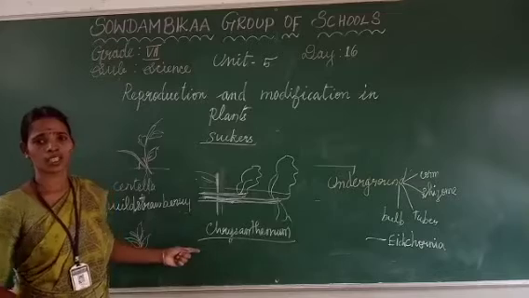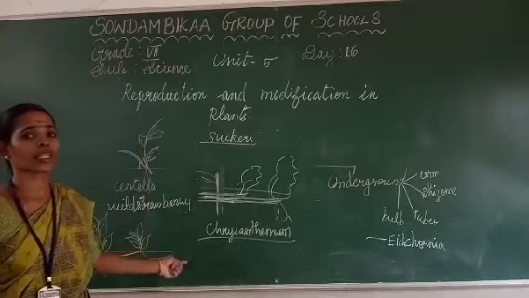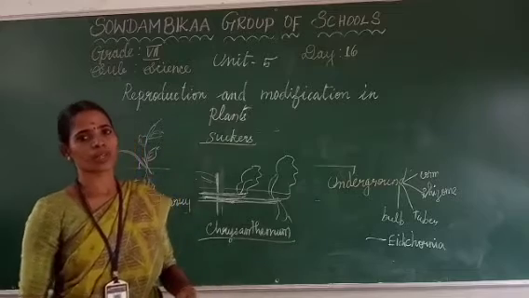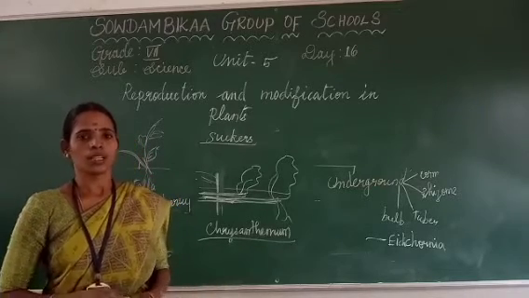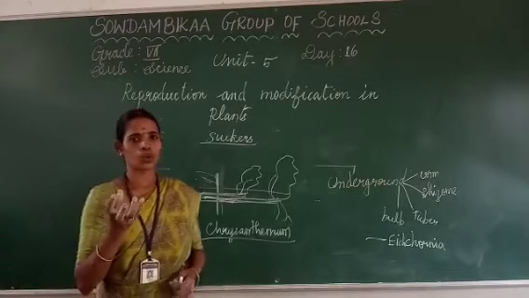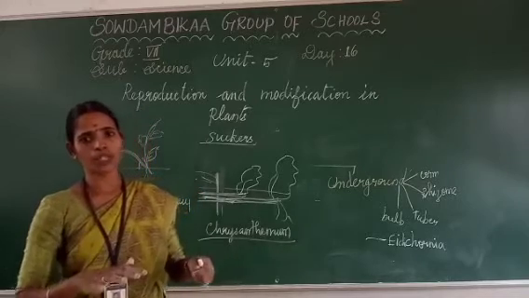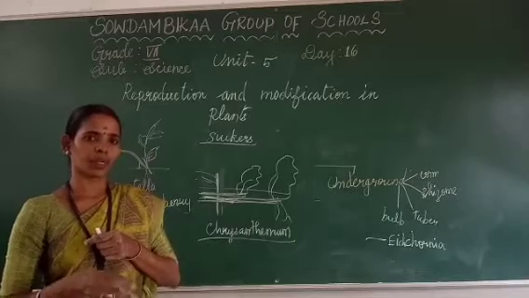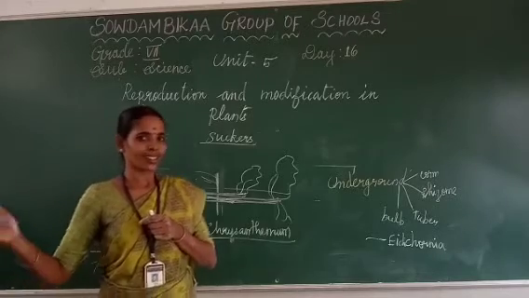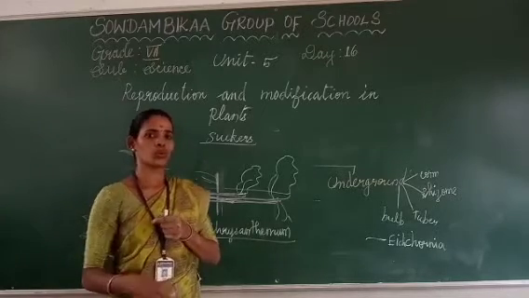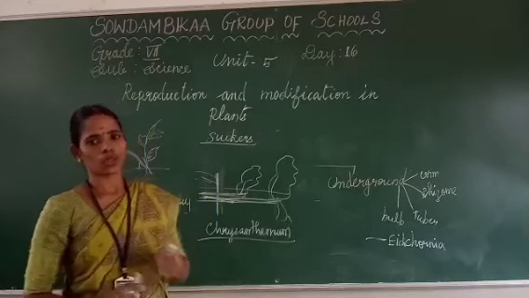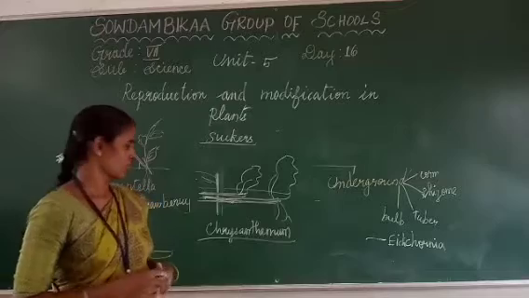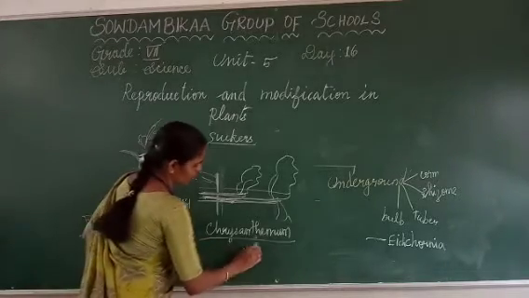Here the next one is offset. Example of eichhornia, where water is stored in open places. The lavender color flower is there, on the surface, it will always be floating only. A large amount of water will be coming through, so definitely this plant also is going to flow away through the water. So it will always float and does not have any contact with the underground part. So that is the offset.